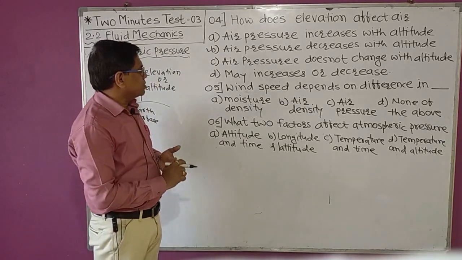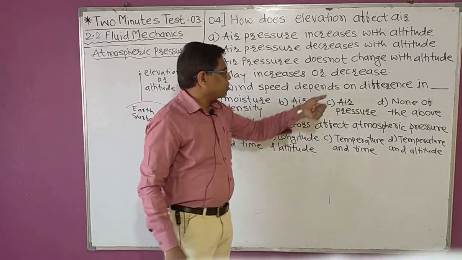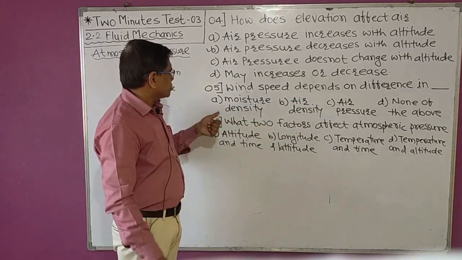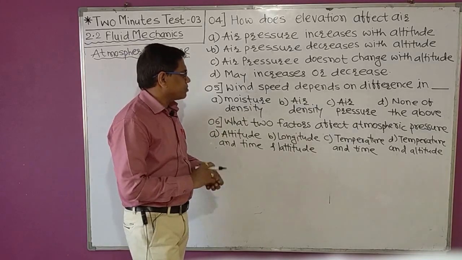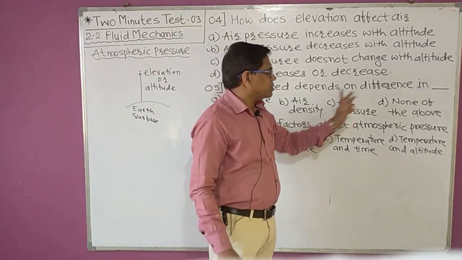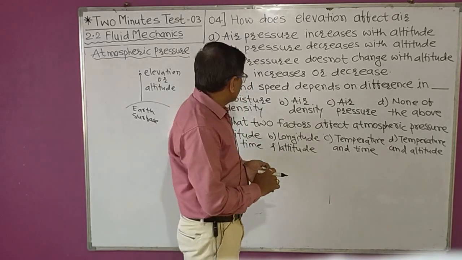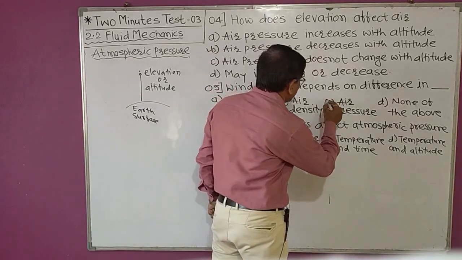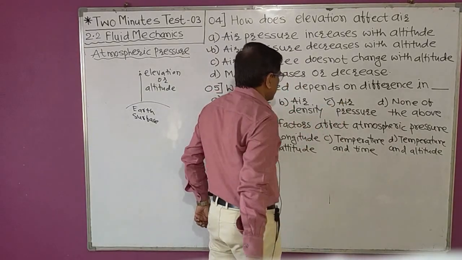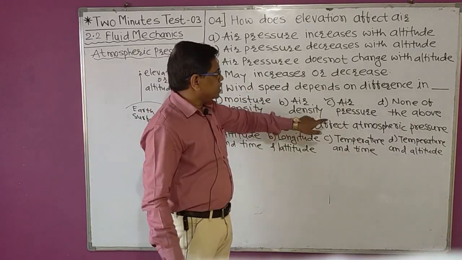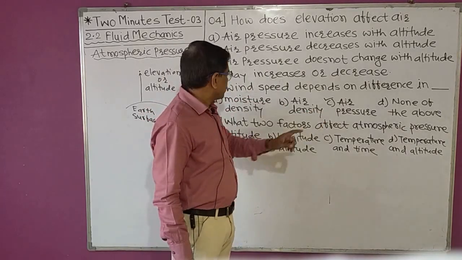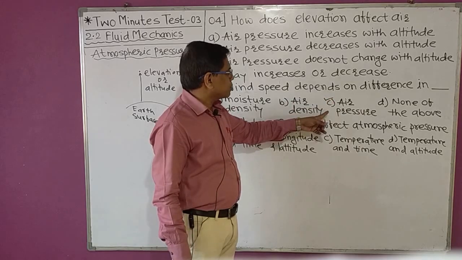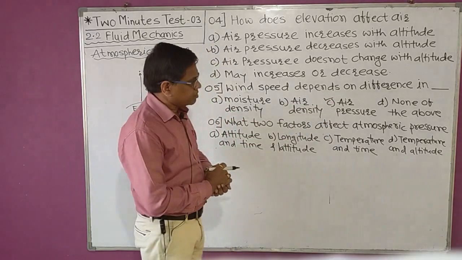Then the next question is, wind speed depends on difference in option A, moisture density, air density, air pressure, and none of these. So wind is nothing but the air currents, moving air, and the movement of air depends on the air pressure. That's why wind speed depends on difference in air pressure.